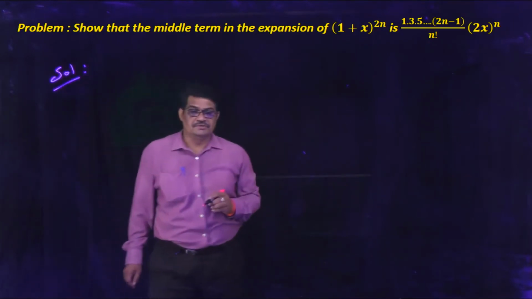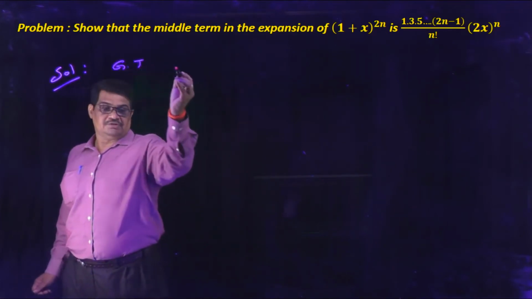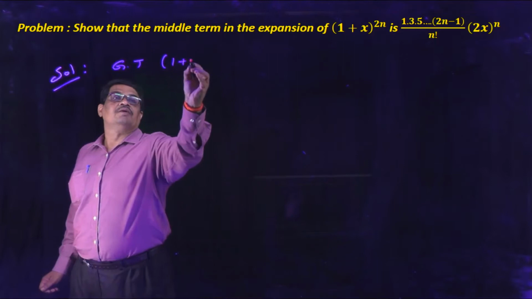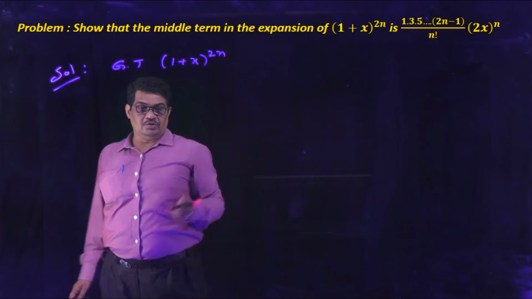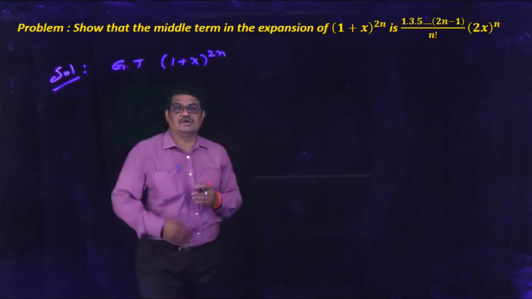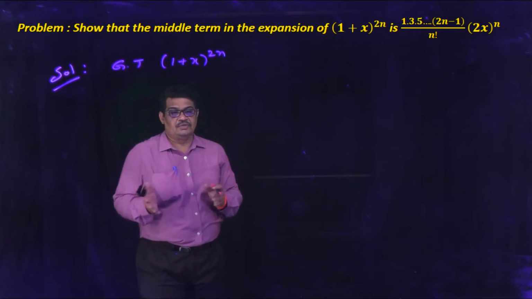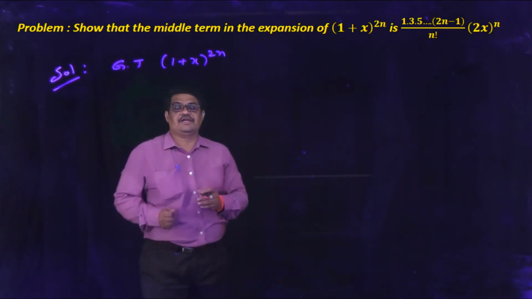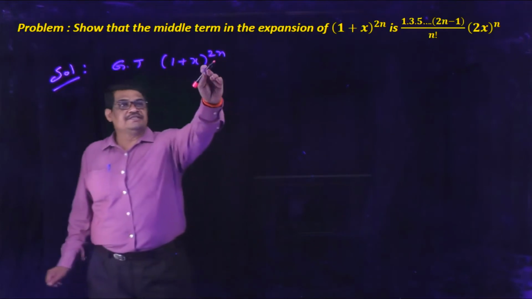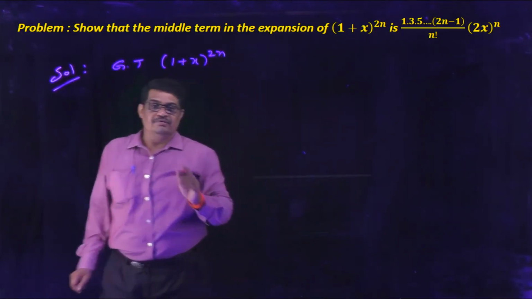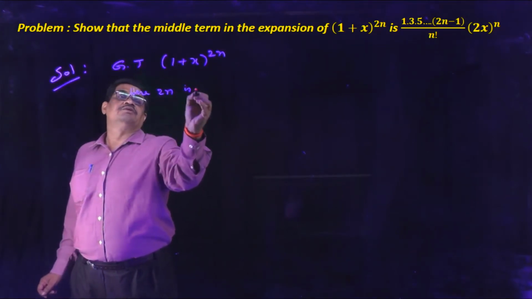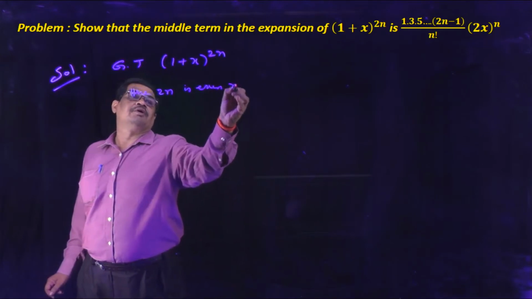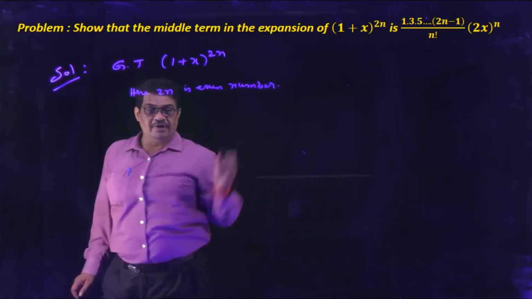What is the given term? That is given: (1 + x)^(2n), the given expression. Now we have to find the middle term in that expansion. Here the index is 2n, which is an even number.